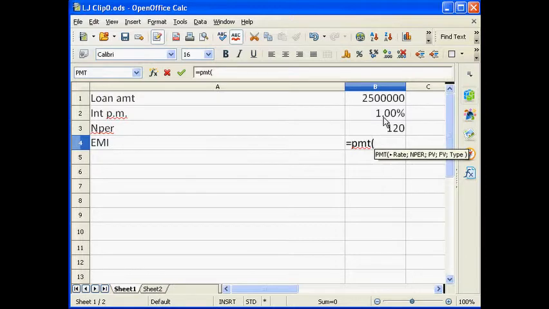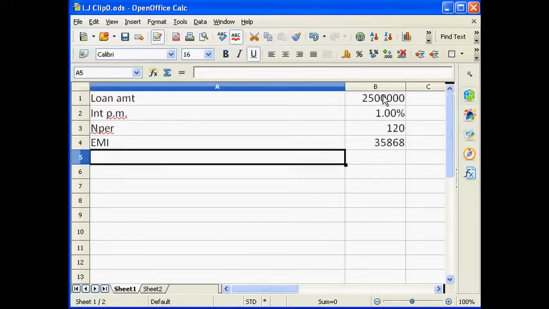PMT, and the rate is 1%, period is 120, loan amount is 25 lakhs. I put a minus in front of that to avoid getting a negative answer, right? And the EMI which Mr. Vicky has to repay every month to the bank is 35868.